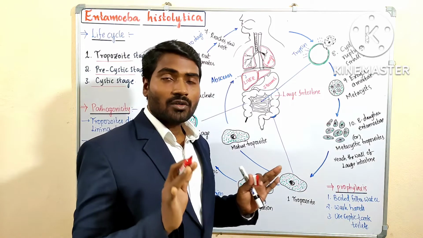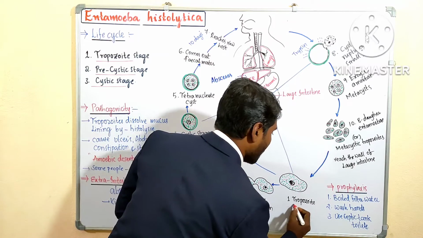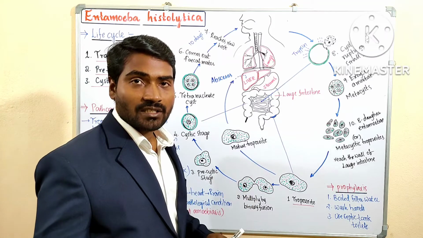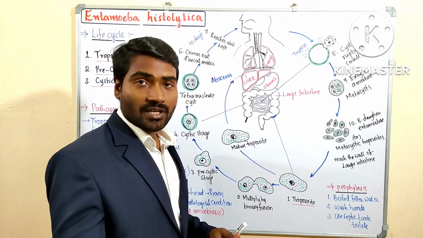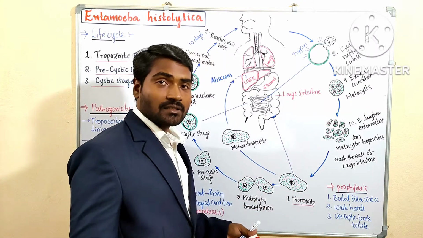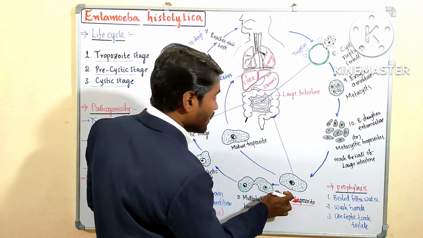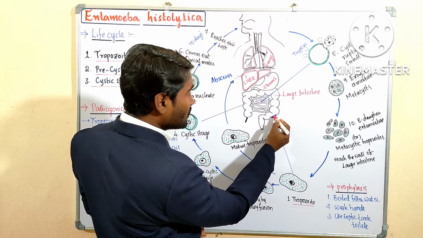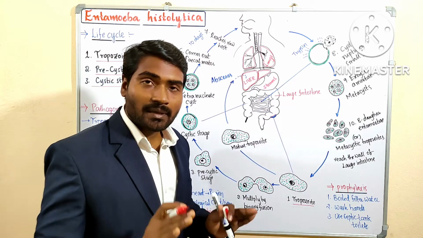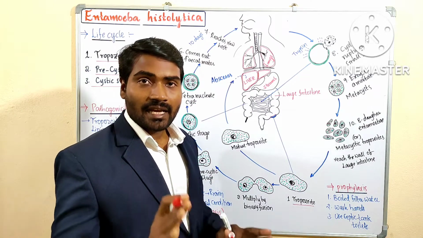First, the life cycle starts with the trophozoite stage. As we know, we have learnt the characteristic features of the trophozoite stage. It is the active, feeding, pathogenic stage. It has a cartwheel shaped nucleus. Everything we discussed, that is why I am asking you to listen to that class. Now the trophozoites are present in the mucosa and submucosa of the large intestine. This is the large intestine.